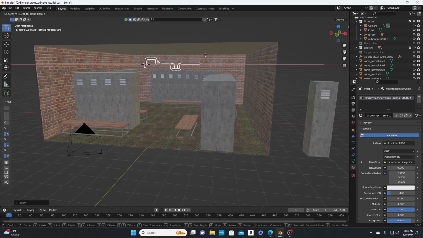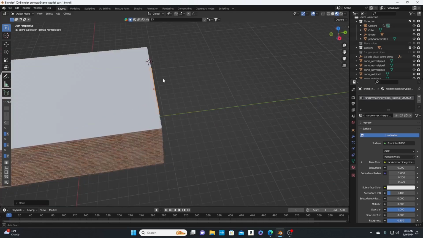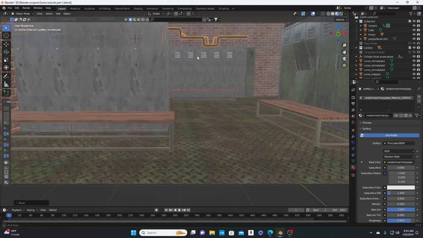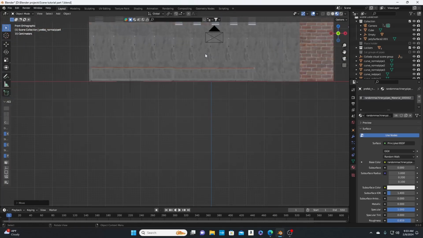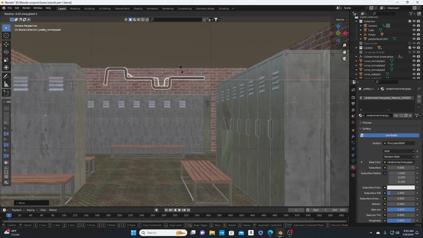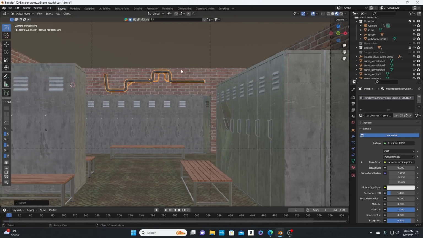We're just going to scale that, and then we're going to move that on the X. That way you can have this busted up. You scale this down right here.